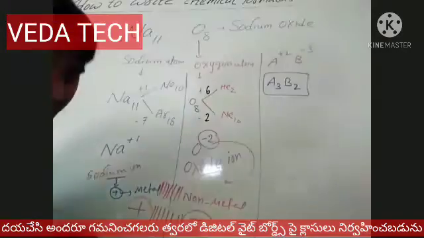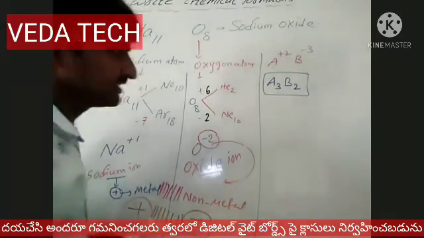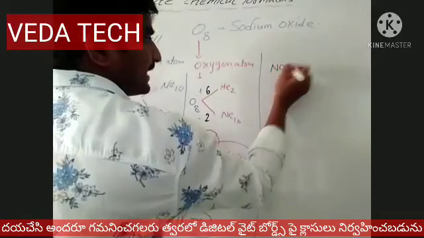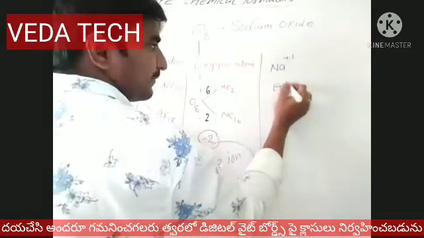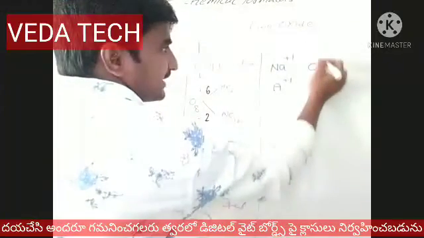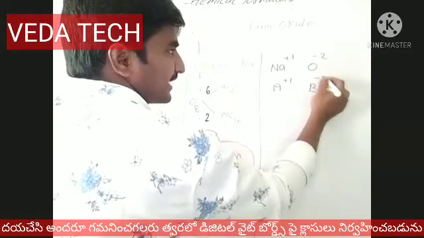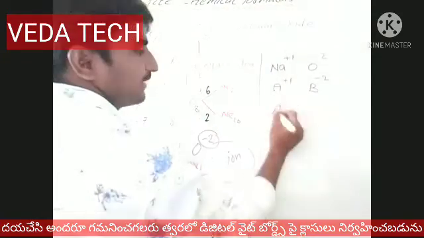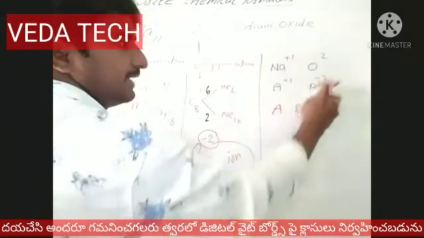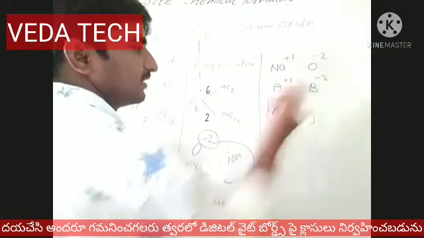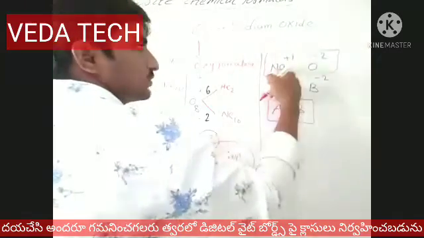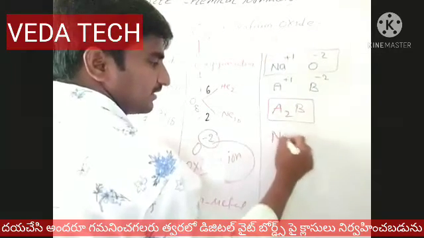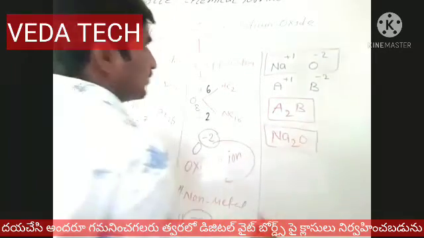So what is the formula of sodium oxide? Now this one takes a long time, everything else is easy. So what is sodium oxide? Please understand. Here Na is +1, like A +1, and O is -2, like B -2. What I told you right now: A's power to B's base, B's power to A's base. One is negligible, so it is A2B type. So Na's power goes to O's base, and O's power goes to Na's base: Na2O. This is called sodium oxide.